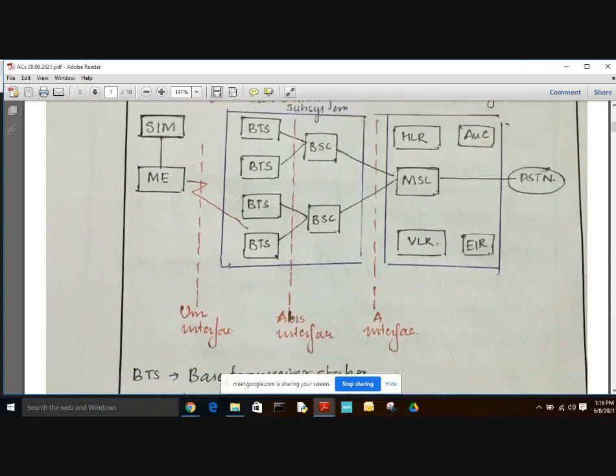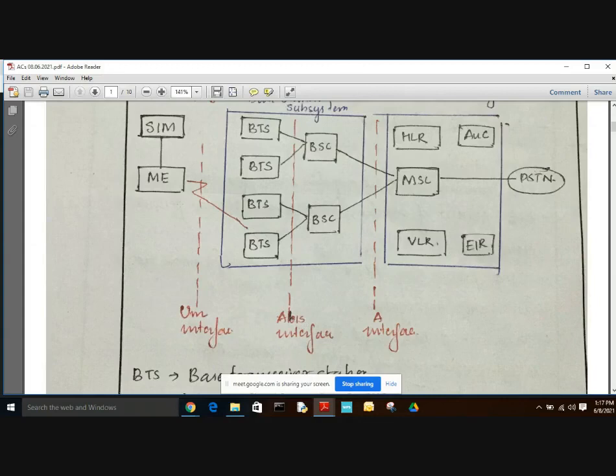And here a number of base stations are connected to a single MSC. Here we can see there are two base stations. A number of base station transceivers are controlled by a single BSC. So here two base station transceivers are controlled by a single BSC. The communication between the BSC and the MSC is through the A interface. And the communication between the base station transceiver and the base station controller is through the Abis interface. This is usually a microwave interface or optical interface.